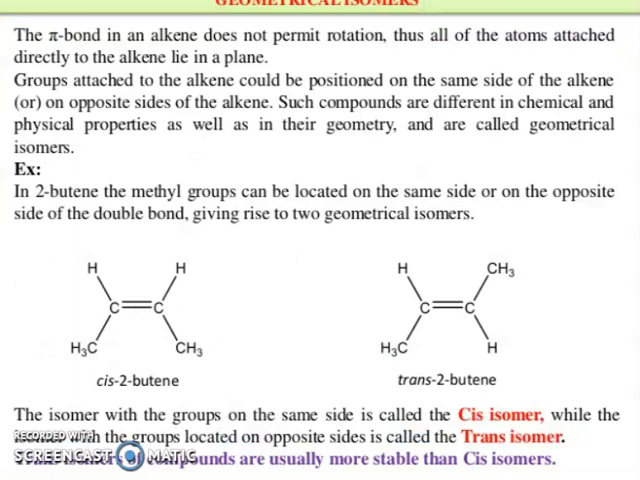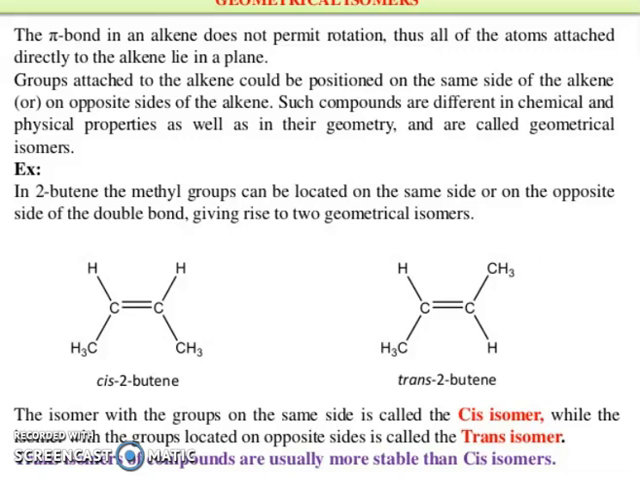So the pi bond in an alkene does not permit rotation. Thus all of the atoms attached directly to the alkene lie in the plane. So groups attached to the alkene could be positioned on the same side of the alkene or on the opposite side. Such compounds differ in chemical and physical properties as well as in their geometry and are called geometrical isomers. For example, in 2-butene, the methyl groups can be located on the same side or on the opposite side of the double bond, giving rise to two geometrical isomers.